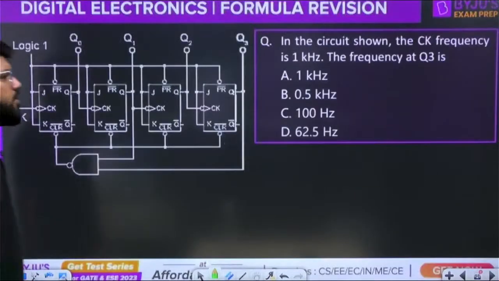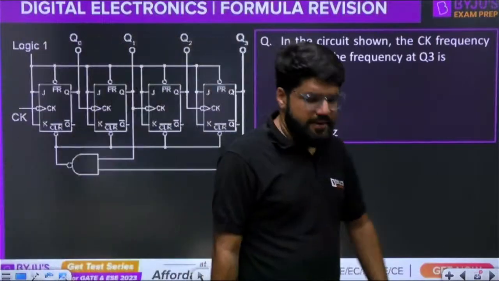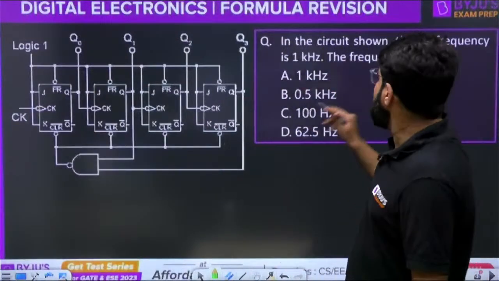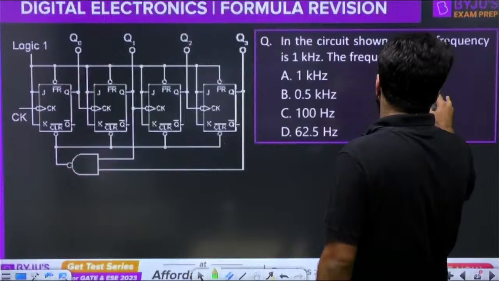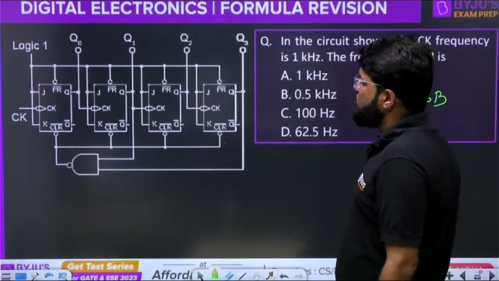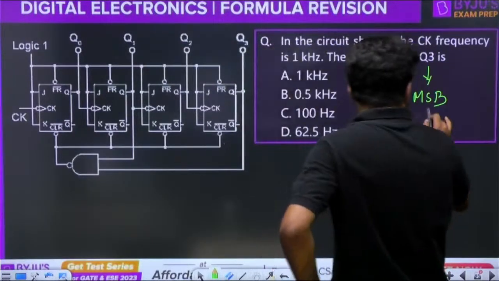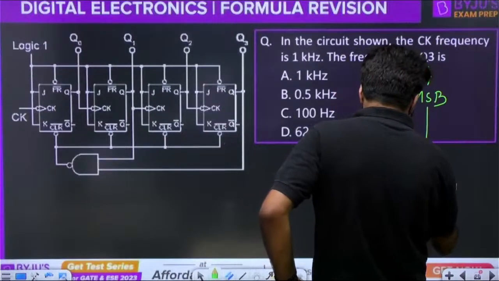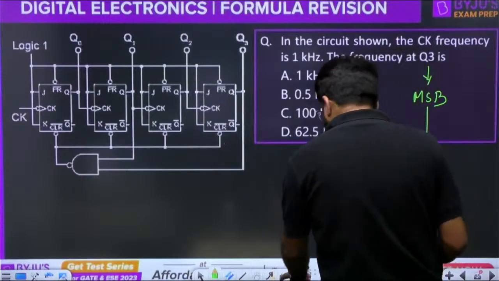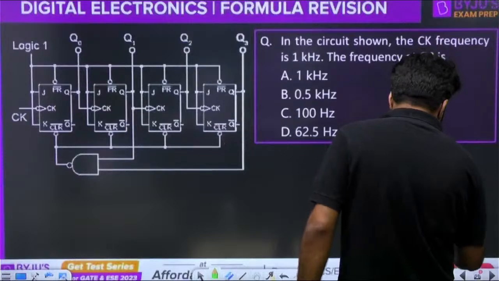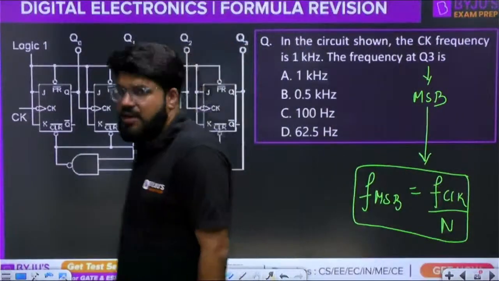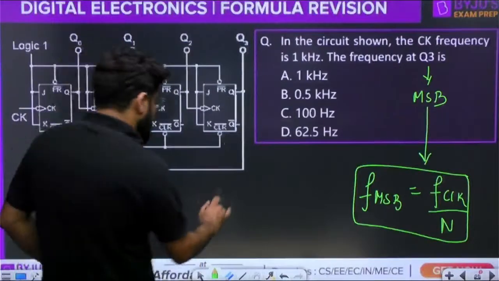Right. What is the frequency at Q3? Next case. Q3 is the MSB here. So one more formula to be added here. Look into this. Q3 is the MSB, guys. And what is the frequency at the MSB bit? It is the applied clock frequency, the external clock frequency, divided by the mod number of the counter.